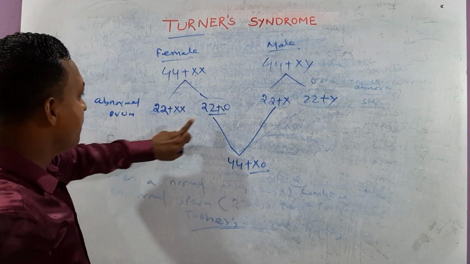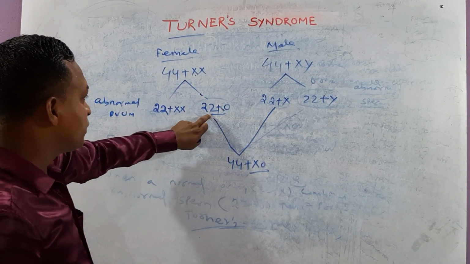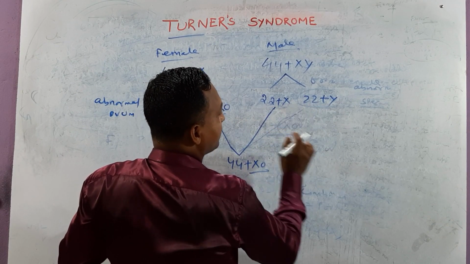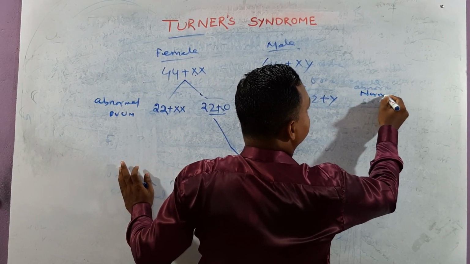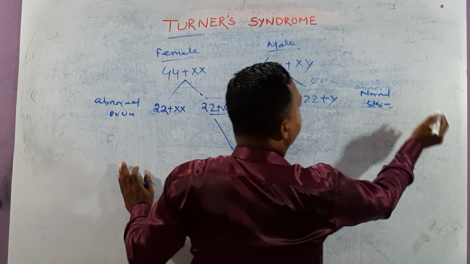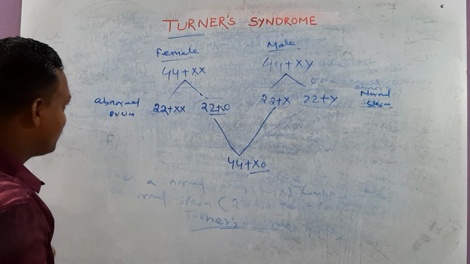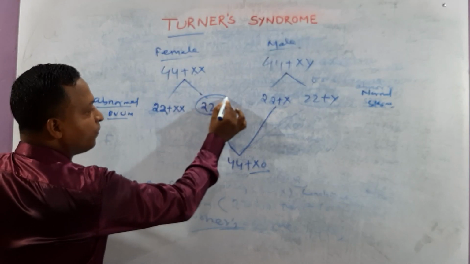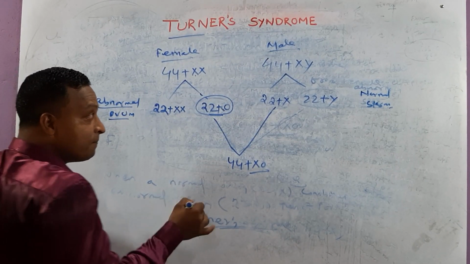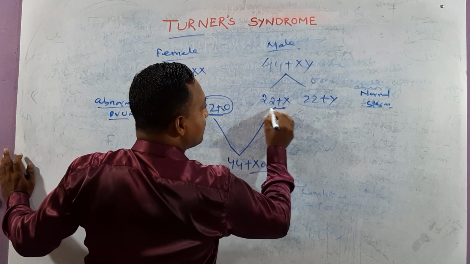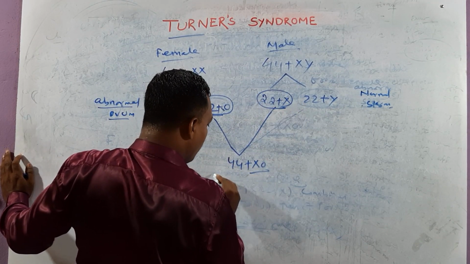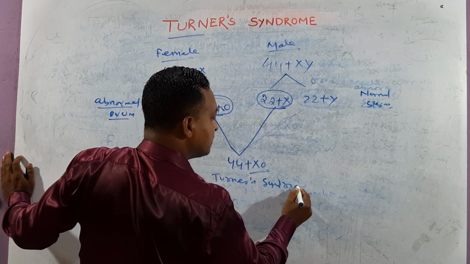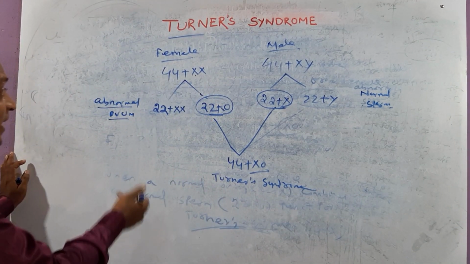This is an abnormal ovum because it contains 22 chromosomes. And these are normal sperm, 23 and 23. Okay, right? So we can write: when an abnormal ovum, that is 22 plus 0, combines with a normal sperm, that is 22 plus X, it produces what? Turner's syndrome.